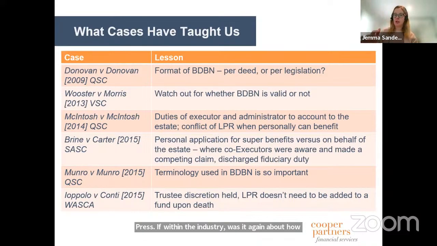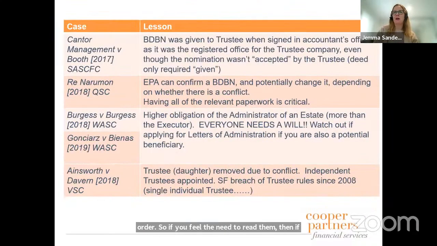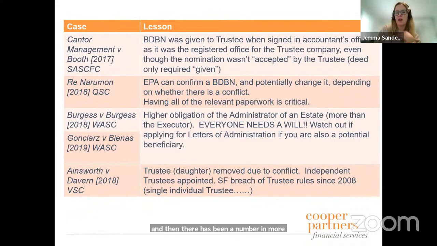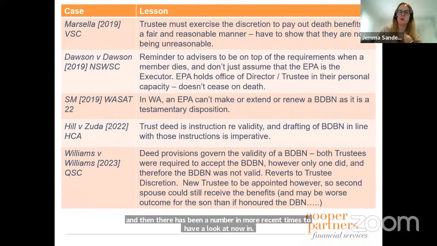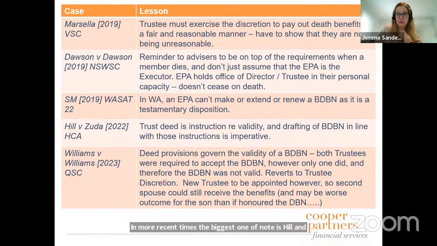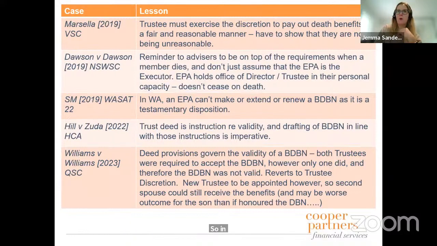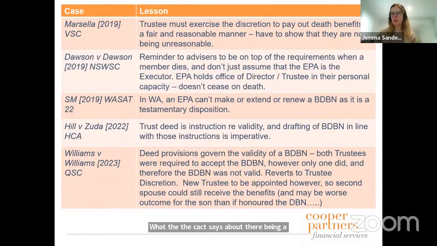Now, these are all in chronological order. So if you feel the need to read them, then if you're a nerd like me, you love all that sort of stuff. And then there has been a number in more recent times to have a look at. Now, in more recent times, the biggest one of note is Hill and Zuda. So in Hill and Zuda, the consideration was whether what the SIS Act says about there being a 3-year expiry date on a binding death benefit nomination, whether that applied to self-managed super funds or not.